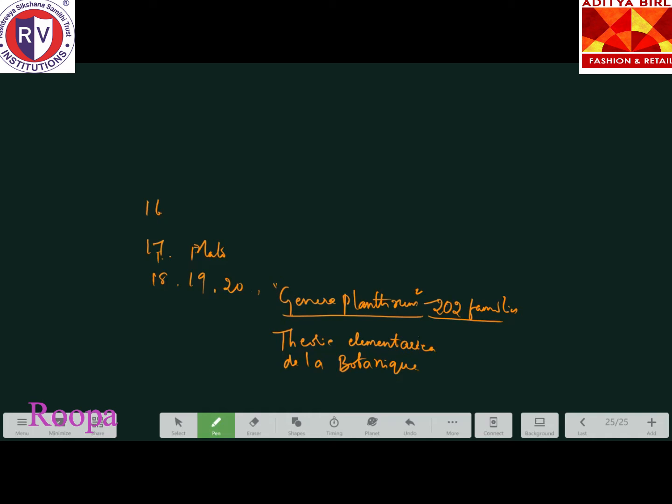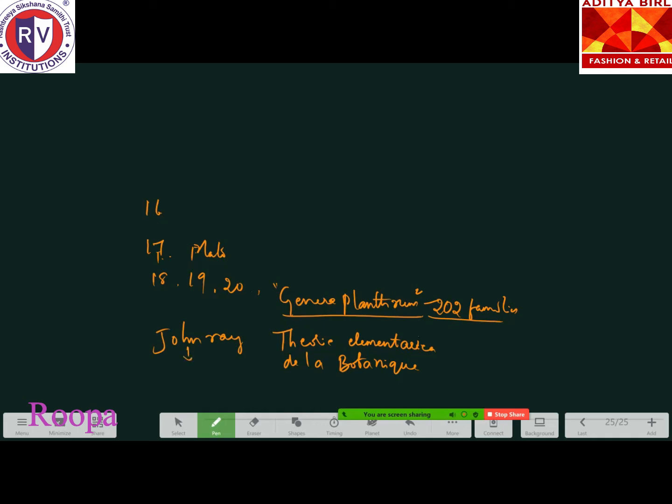Then John Ray published Historia Plantarum. Who is John Ray? You have to remember species, right? He coined the species.